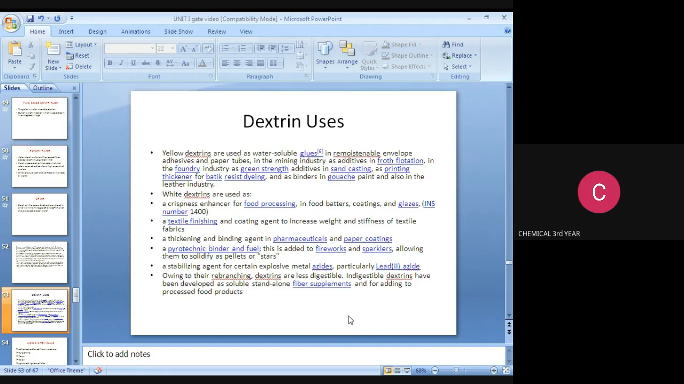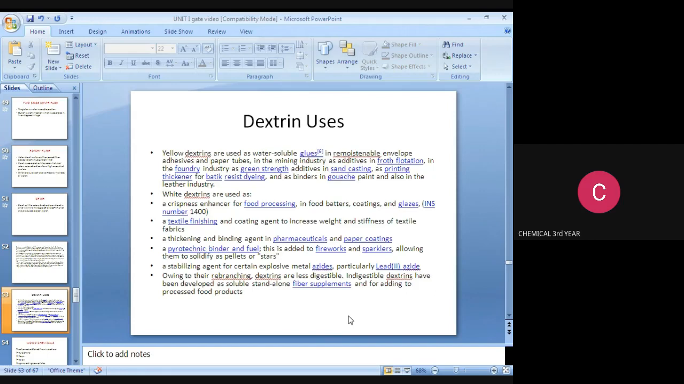A textile finishing and coating agent to increase the weight and stiffness of textile fabrics. A thickening and binding agent in pharmaceutical and paper coatings. A pyrotechnic binder in fuel. This is added to fireworks and sparklers, allowing them to solidify as a pellet or starch.